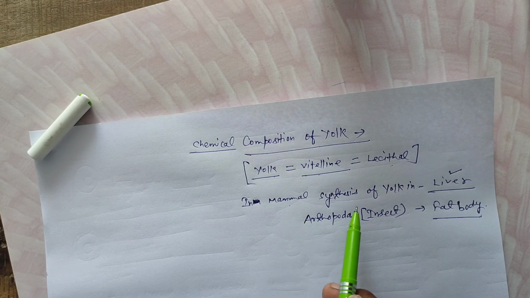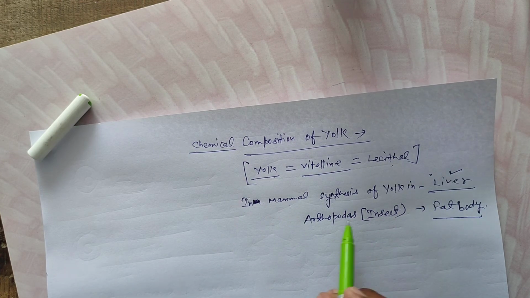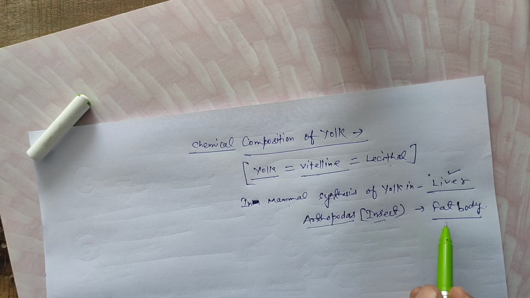In mammals, yolk or vitelline is synthesized in the liver, the largest gland of humans. But in arthropods like insects, yolk is synthesized in fat bodies.